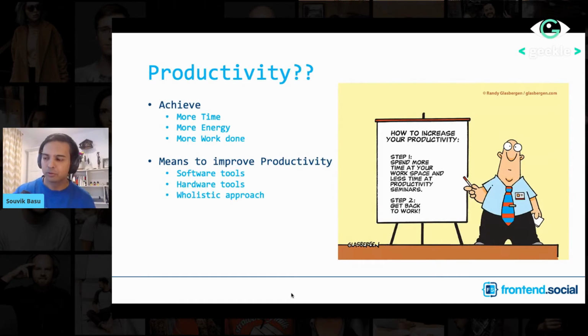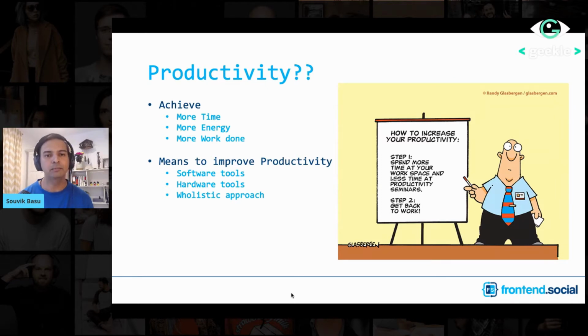So we are going to talk about tools mostly from the perspective of productivity. For example, there will be a lot of tools which are used for improving the network performance or the UI rendering performance and all. We are not really interested in those kinds of tools today. We are looking at the tools that can help you as a developer or a designer to do your work faster.